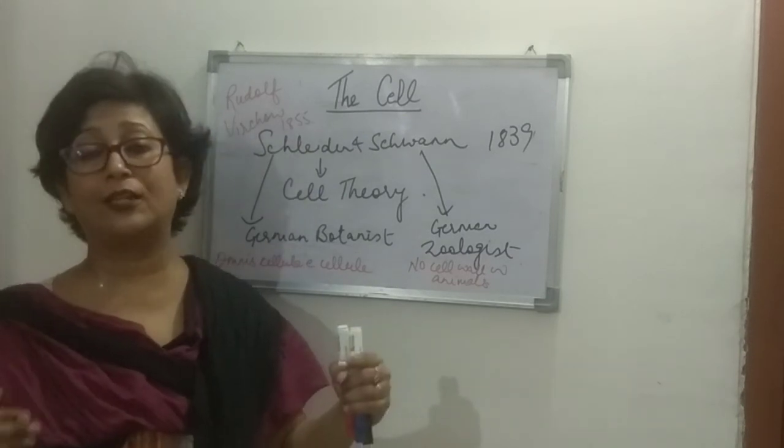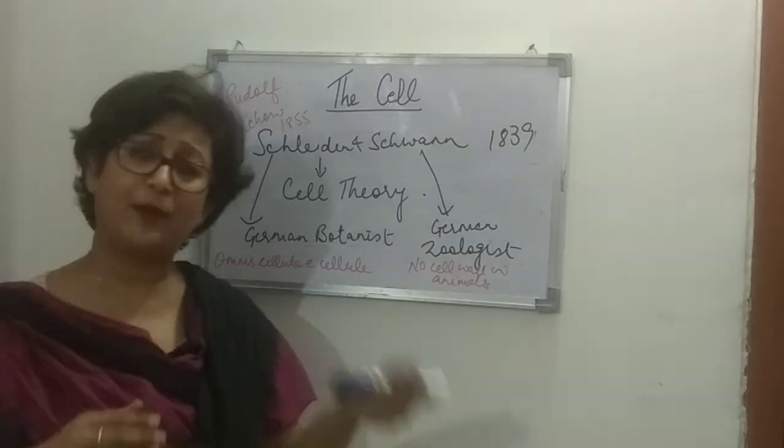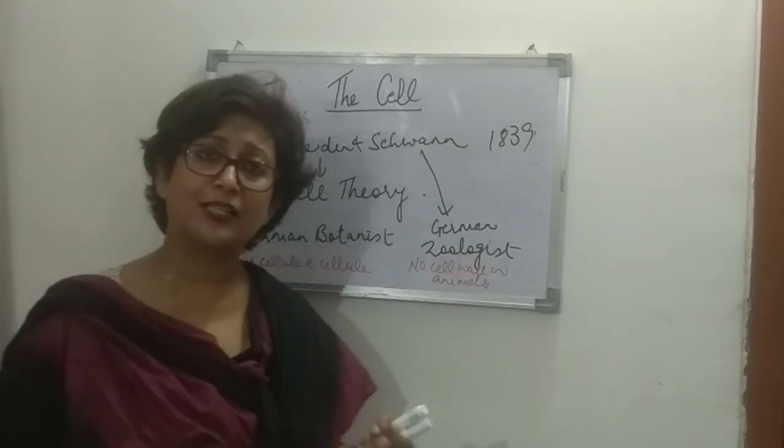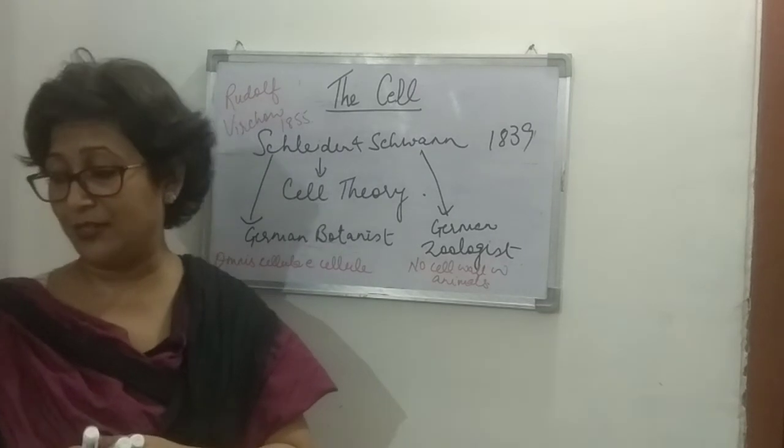So multicellular organisms can reproduce many times, right? The lifespan of a unicellular organism is shorter as compared to the lifespan of a multicellular organism, right?